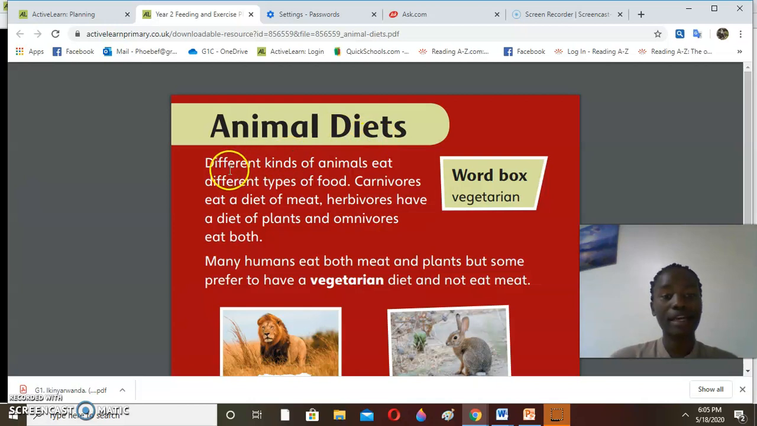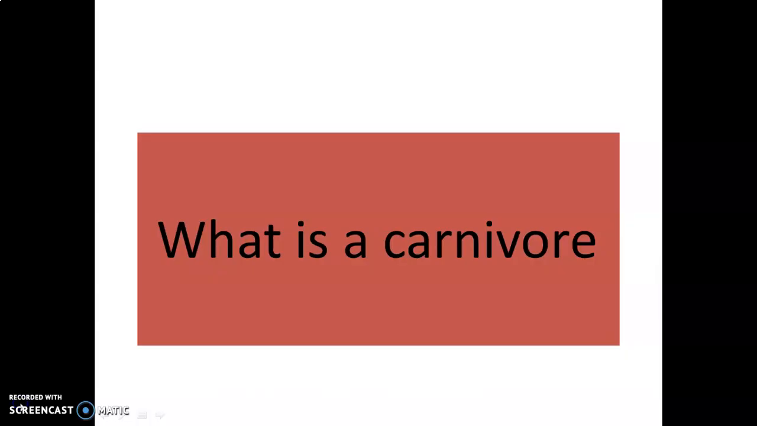Animal diet. Different kinds of animals eat different types of food. Carnivores eat a diet of meat. Herbivores have a diet of plants, and omnivores eat both. So we are going to ask ourselves, what is a carnivore, what is a herbivore, and what is an omnivore?